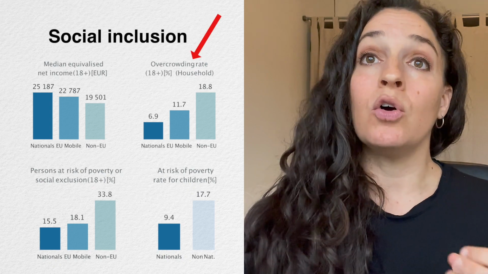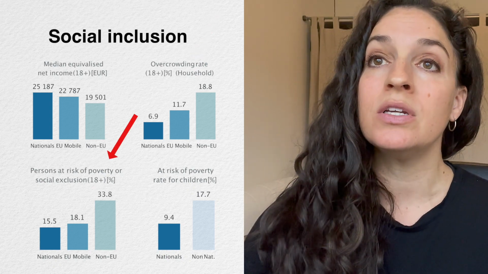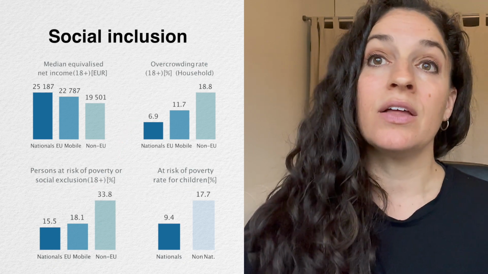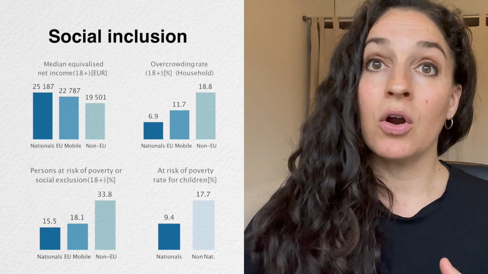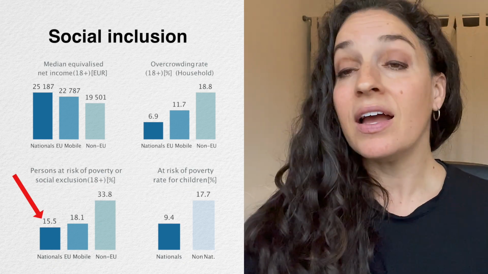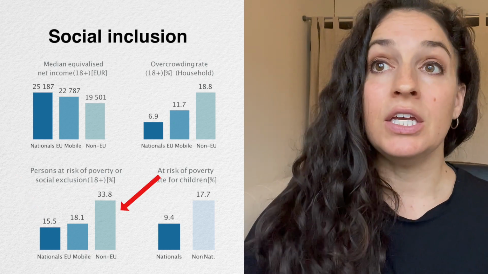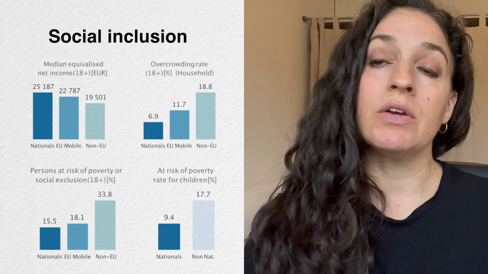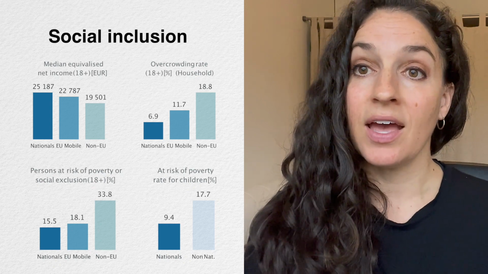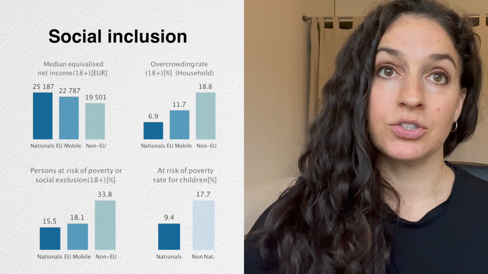If we look at overcrowding rates and if we look at risks of poverty and social exclusion, we also see that the lowest risks of overcrowding and poverty are amongst nationals, with the highest risk of overcrowding and poverty amongst non-EU nationals and immigrants in general. But there's not as big of a difference between EU nationals and nationals as compared to non-EU nationals.